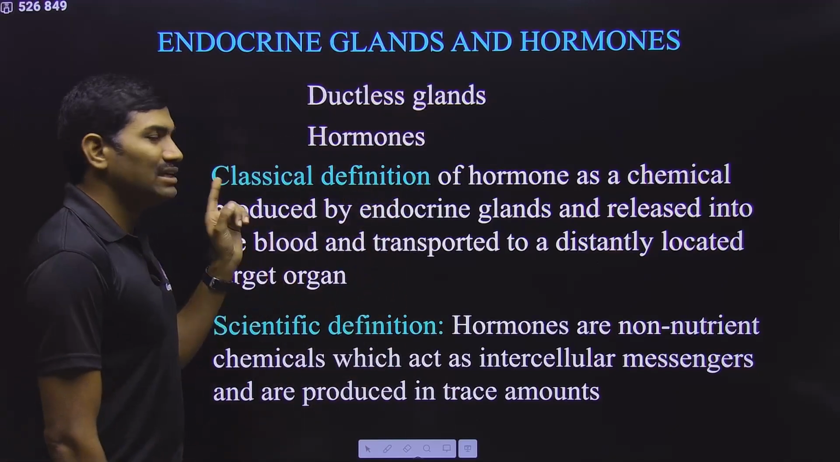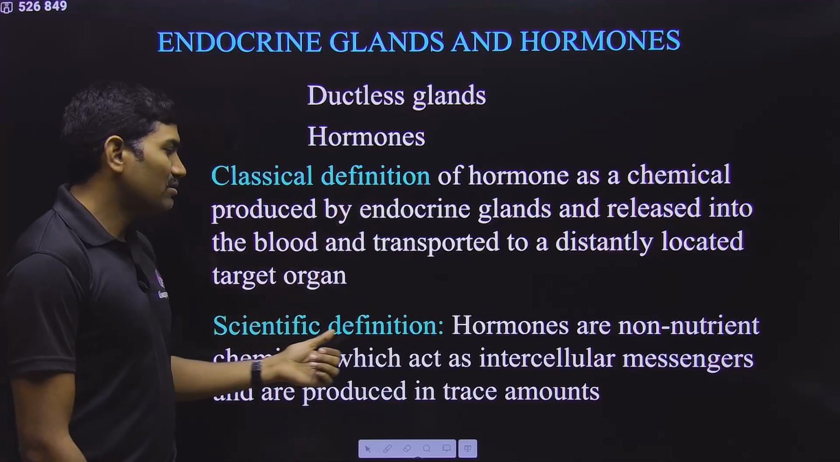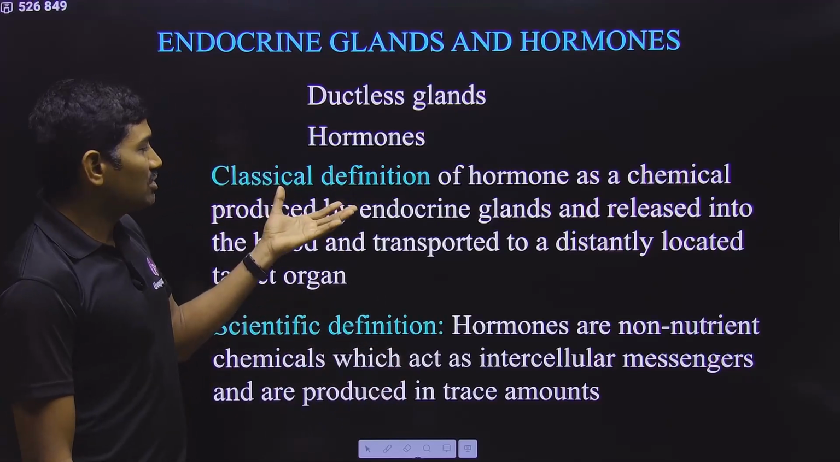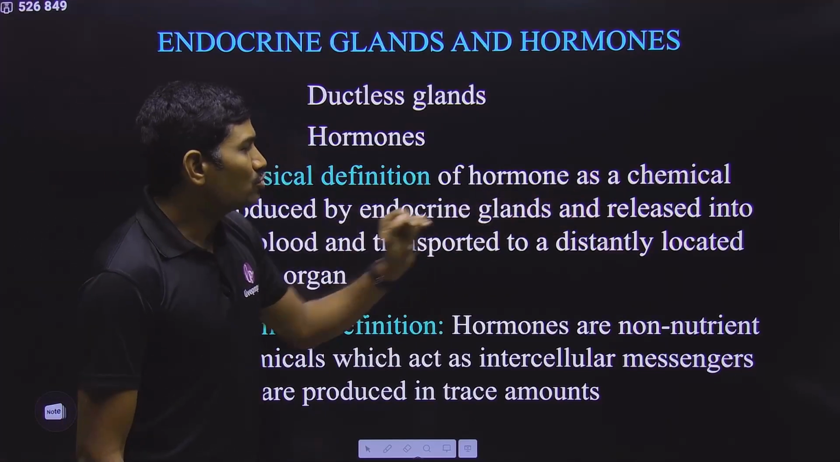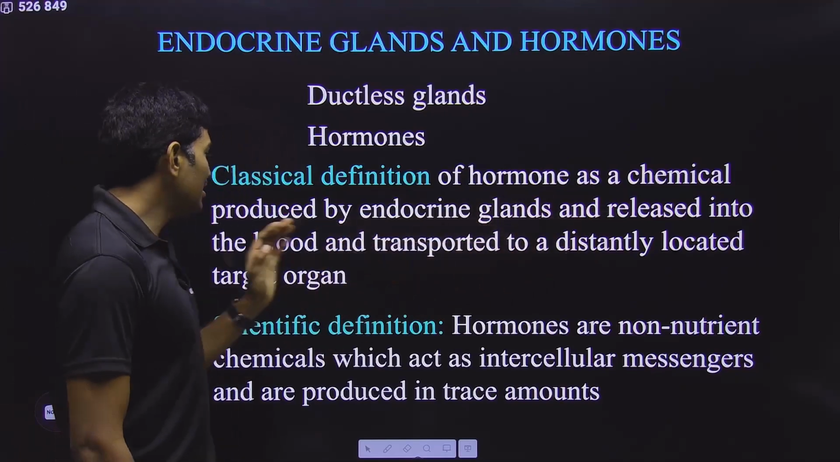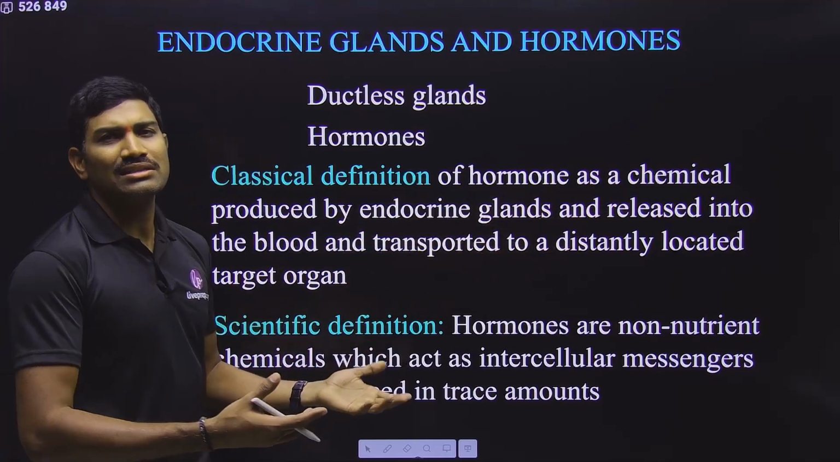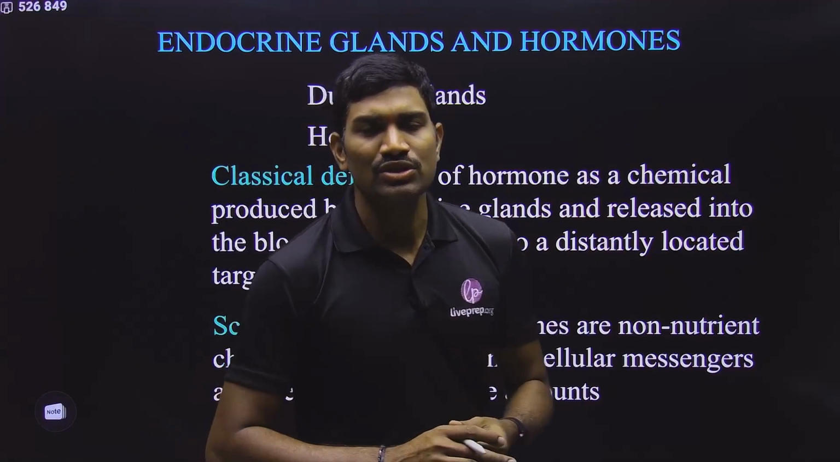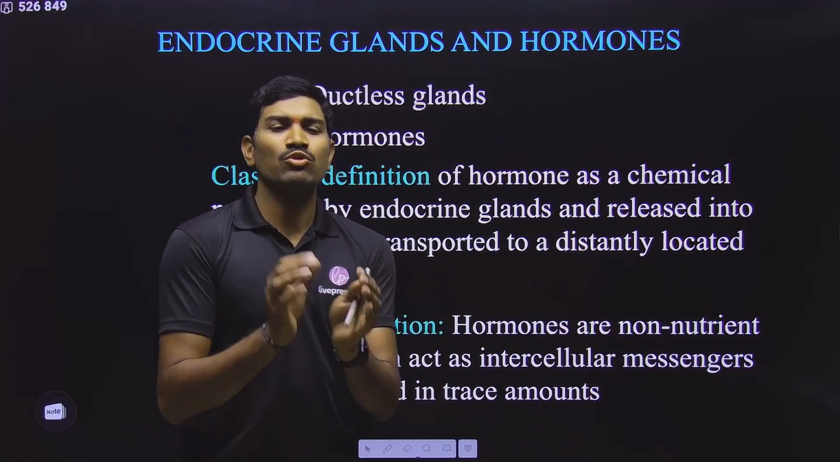Clear? Next one. Here in the NCERT they give two definitions. One is the classical definition, another one is the scientific definition. What are they saying in the classical definition? Here they are saying that hormones are chemicals that are produced by the endocrine glands, released into the blood and transported to a distant location such as a target organ. So in this way, these endocrine glands are some group of cells.